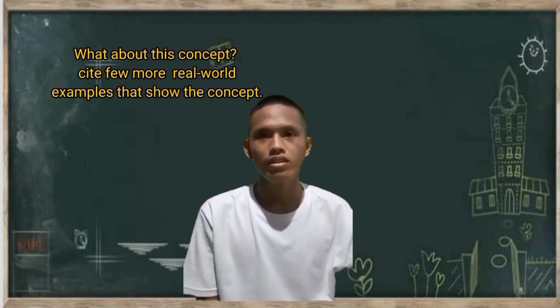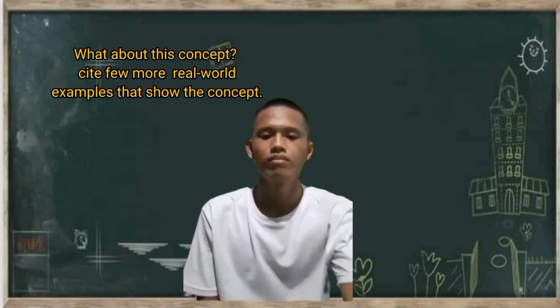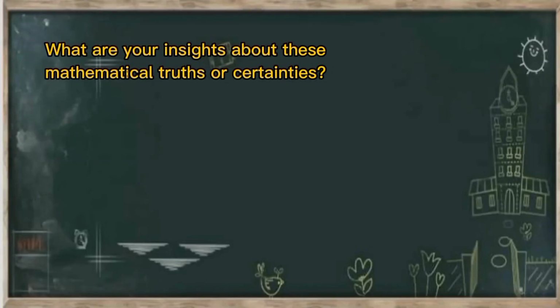What are your insights about these mathematical truths or certainties? Something that will definitely happen. Victory is not a mathematical certainty. Synonyms and related words: something that is certain or likely to happen. What are your insights about these mathematical truths or certainties?